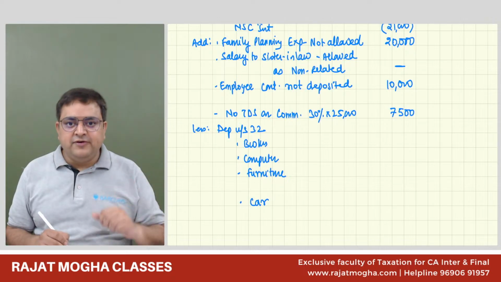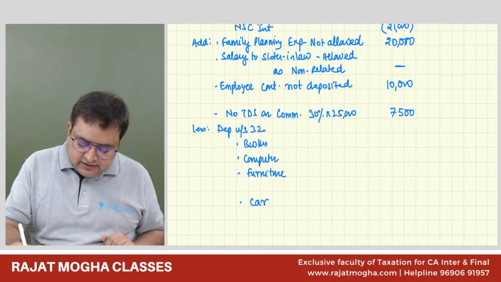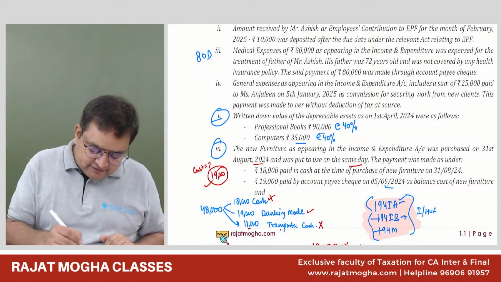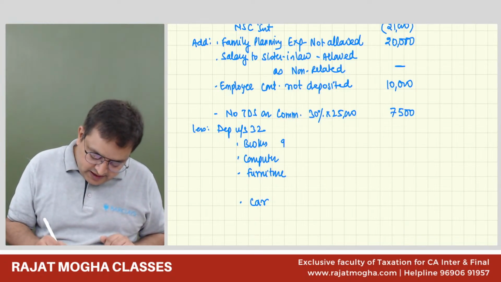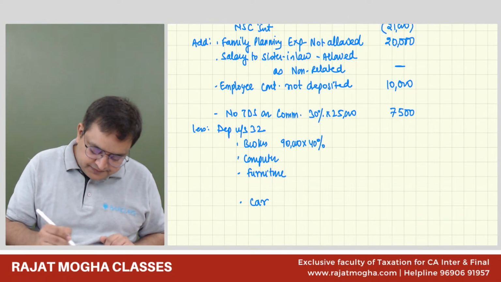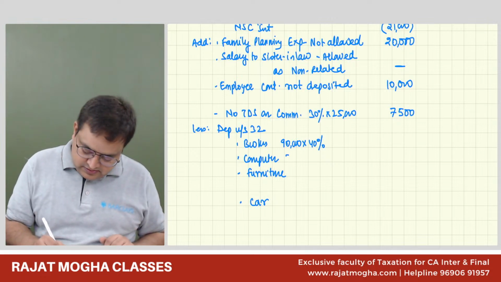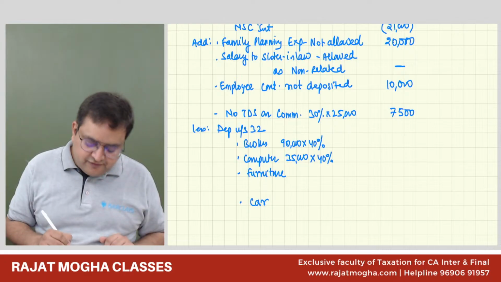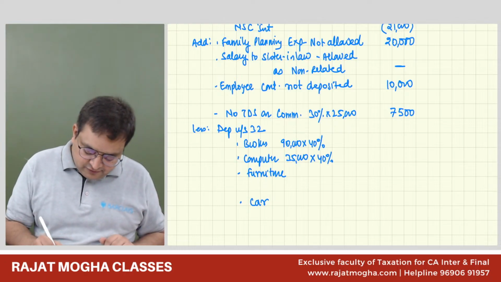So on 4 things we will compute the depreciation directly. So books were 90,000, 40%, computers were 35,000 into 40%. Furniture was 48,000